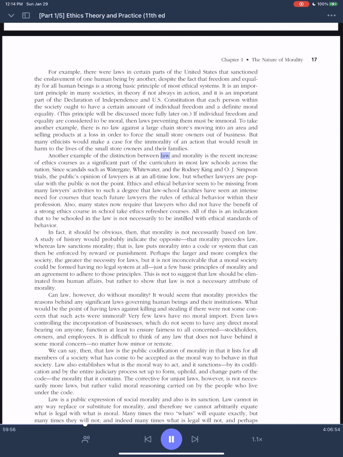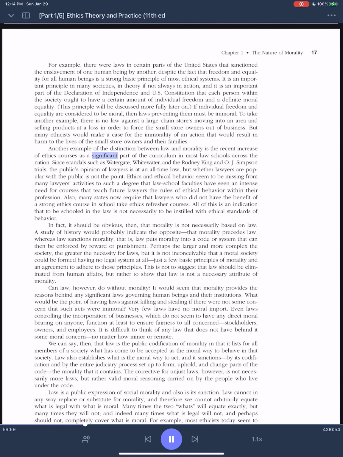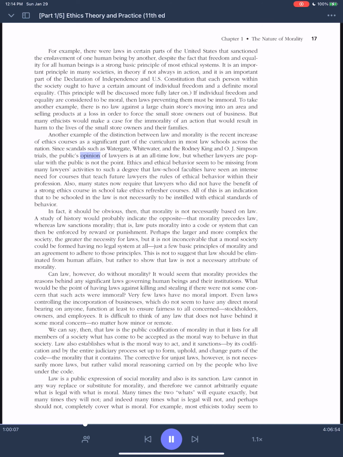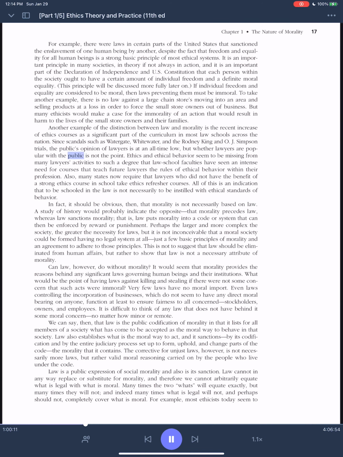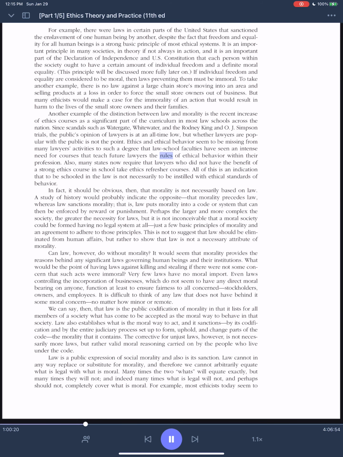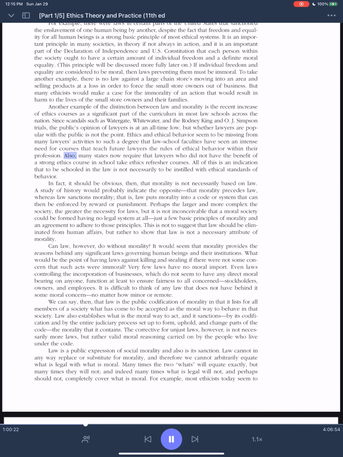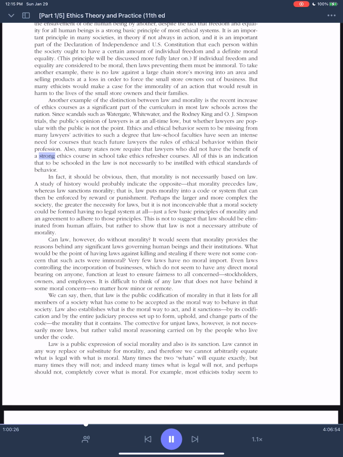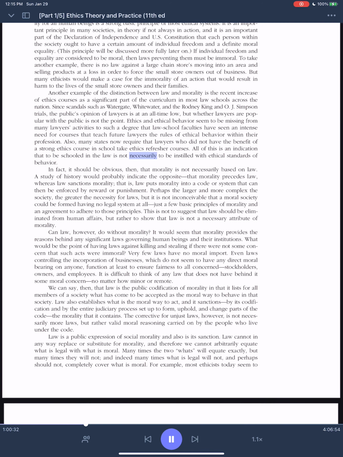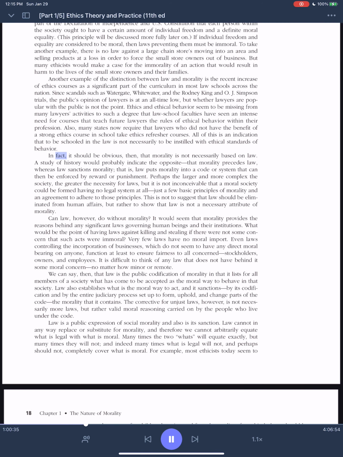Another example of the distinction between law and morality is the recent increase of ethics courses as a significant part of the curriculum in most law schools across the nation. Since scandals such as Watergate, Whitewater, and the Rodney King and O.J. Simpson trials, the public's opinion of lawyers is at an all-time low, but whether lawyers are popular with the public is not the point. Ethics and ethical behavior seem to be missing from many lawyers' activities to such a degree that law school faculties have seen an intense need for courses that teach future lawyers the rules of ethical behavior within their profession. Also, many states now require that lawyers who did not have the benefit of a strong ethics course in school take ethics refresher courses. All of this is an indication that to be schooled in the law is not necessarily to be instilled with ethical standards of behavior. In fact, it should be obvious, then, that morality is not necessarily based on law.